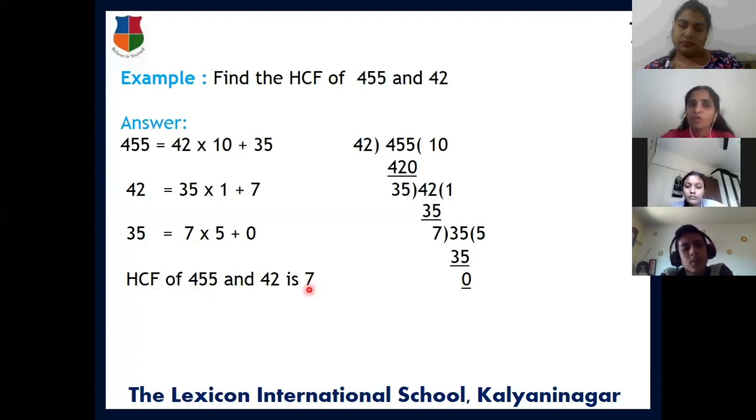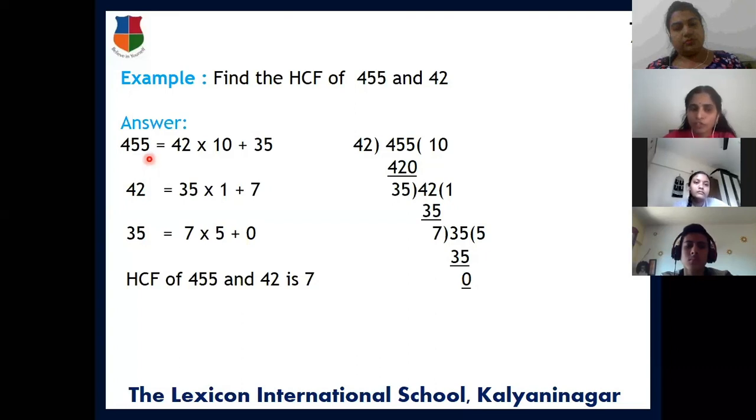Repeating again, for the HCF of 455 and 42, first you have to divide and write that in division lemma form. The division lemma form is already explained with many examples. I think all of them are clear about that, because we have explained it with the first six examples here.